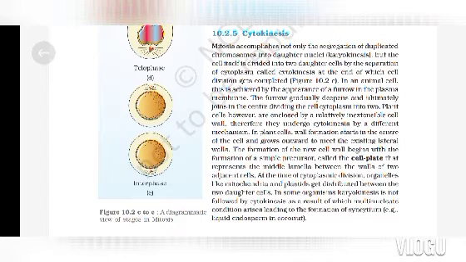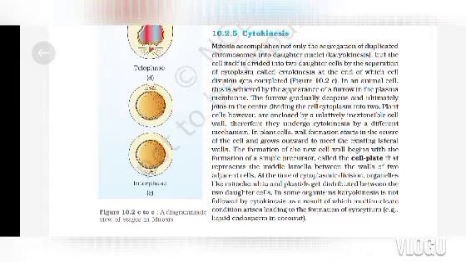Topic: cytokinesis. Mitosis accomplishes not only the segregation of duplicated chromosomes into daughter nuclei, karyokinesis, but the cell itself is divided into two cells by the separation of cytoplasm called cytokinesis, at the end of which cell division gets completed. In an animal cell, this is achieved by the appearance of a furrow in the plasma membrane. The furrow gradually deepens and ultimately joins in the center, dividing the cell cytoplasm into two.